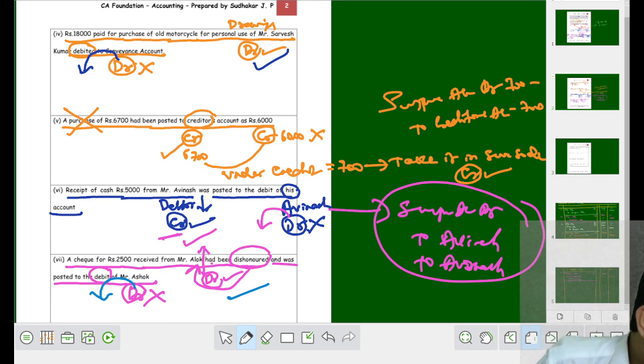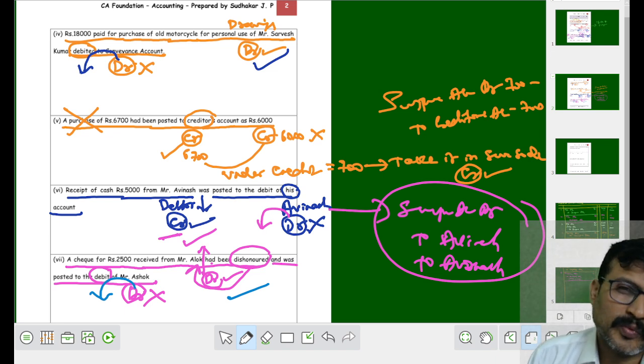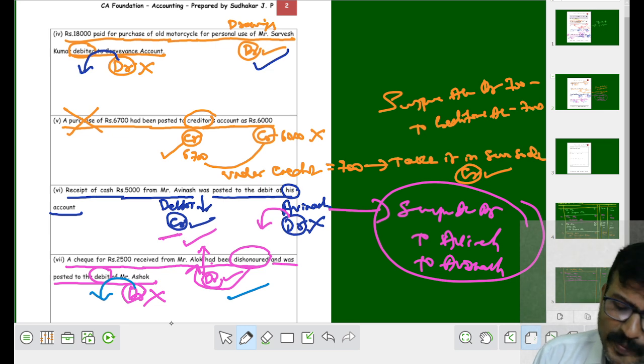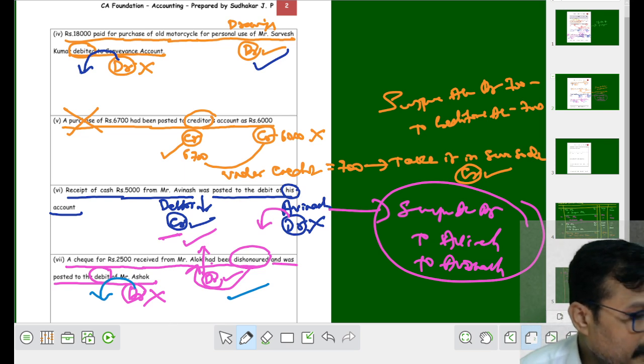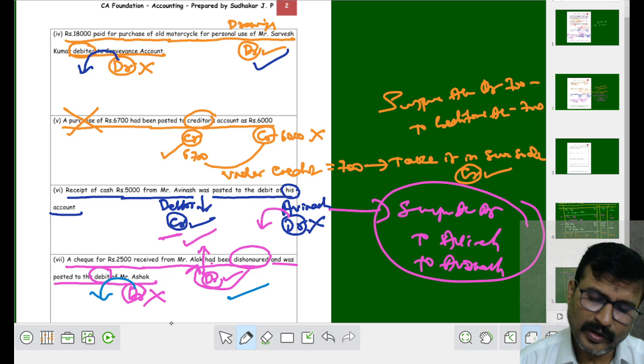Did you understand what I told? Alok account debit to Ashok account. Are you getting, my dear student? When the check is dishonored, the check goes back to the drawee, that is called Alok. Alok is to be debited, but instead of Alok, you have debited Ashok.